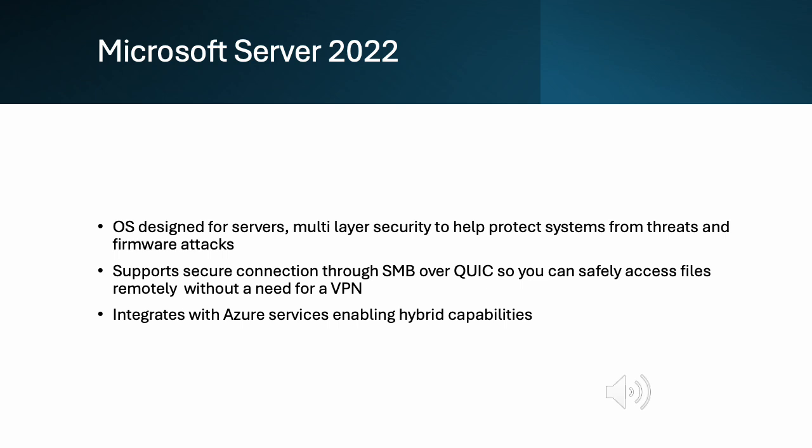Microsoft Server 2022 incorporates multi-layer security features to protect against cyber threats and firmware attacks. One of its standout features is the ability to support secure connections through SMB over QUIC, which enhances remote file access security without requiring a VPN. This feature is particularly useful in the modern era of remote work, where secure and efficient access to resources is important.